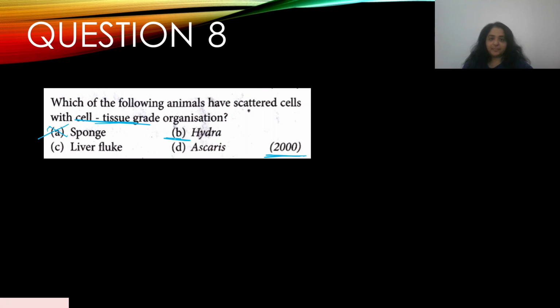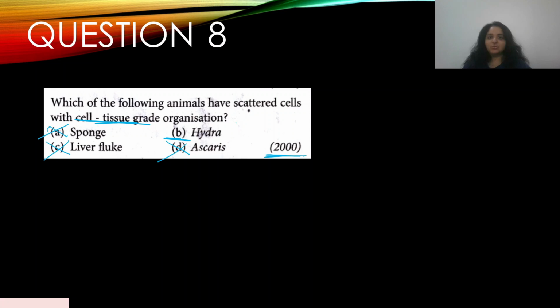B, Hydra. Now, Hydra is a coelenterate, right? Hydra showcases a tissue grade level of organization. So C and D clearly don't fall into this category. So liver fluke is incorrect. That's Platyhelminthes. That's an organ level of organization. Ascaris is an organ system level of organization. So they are much more evolved.